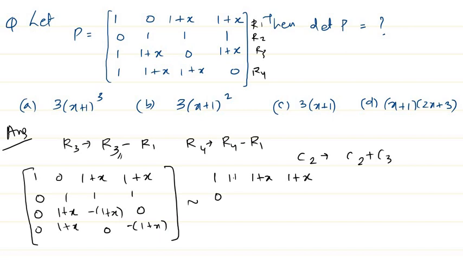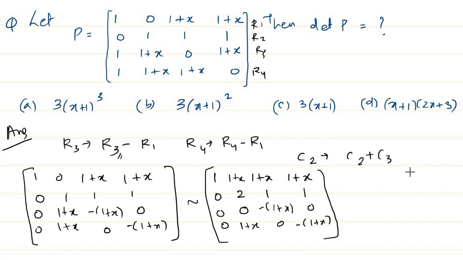Here 1 plus 1 is 2, this remains the same. Here 0, here also 0. C2 entry is (1 plus x) plus (minus (1 plus x)), it becomes 0. Here we have minus (1 plus x), and then 0, and this becomes (1 plus x) plus 0, that is again 1 plus x, 0, and minus (1 plus x). This is what we get.